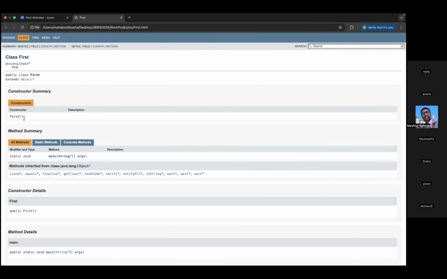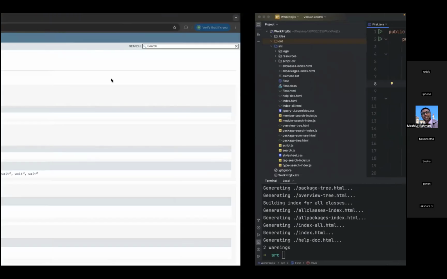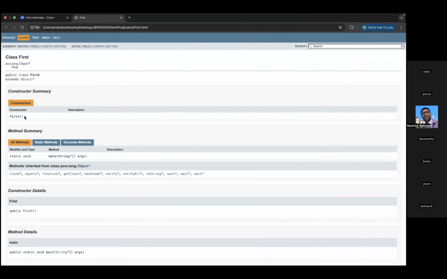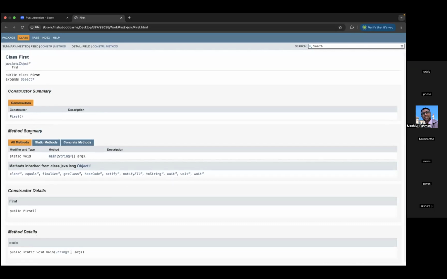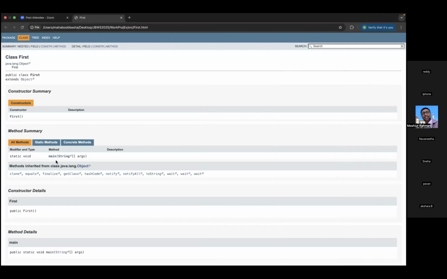Now again, the constructor. We have not written it in our source code, but still it is being used, in the sense it is supporting basically. So this is the default constructor added. Now in the method summary, each and every description is divided. First the class, after that the constructor, after that the method. Only one method we have used, that is the main method. So what are the keywords it is taking? Static, void and main. So again, all are interlinked.